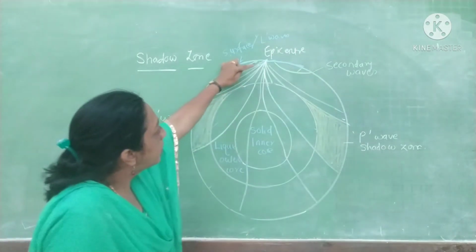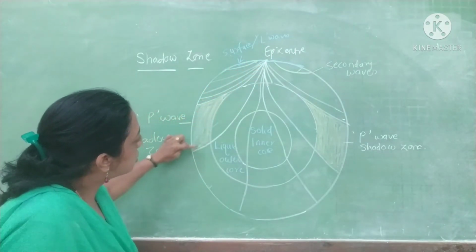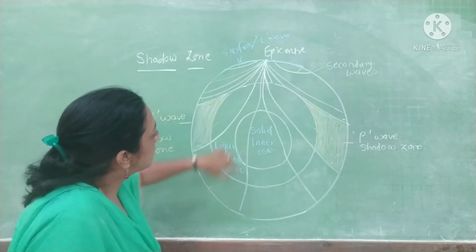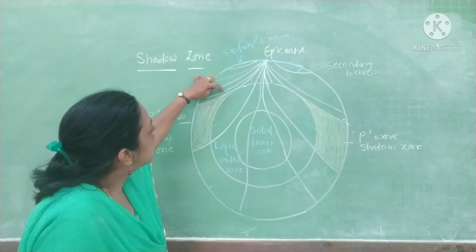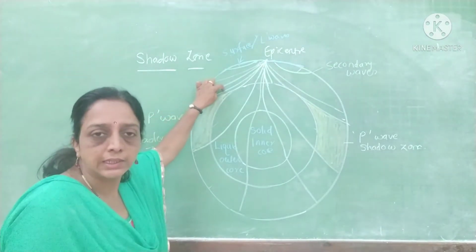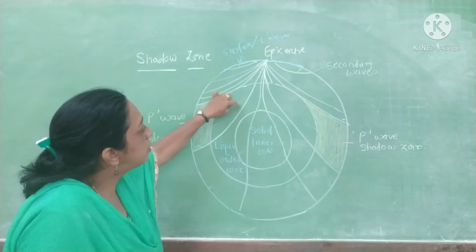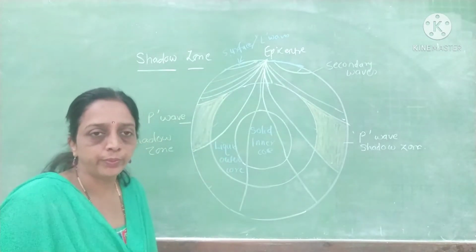Here you will see primary waves can pass through the liquid core as well as the solid core. But the green ones, the secondary waves, cannot pass through liquid medium.